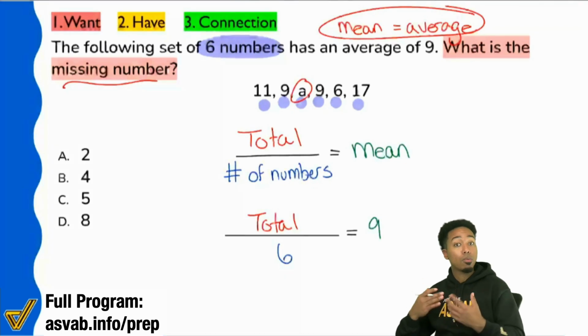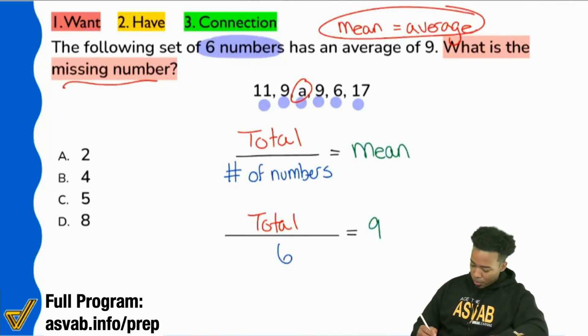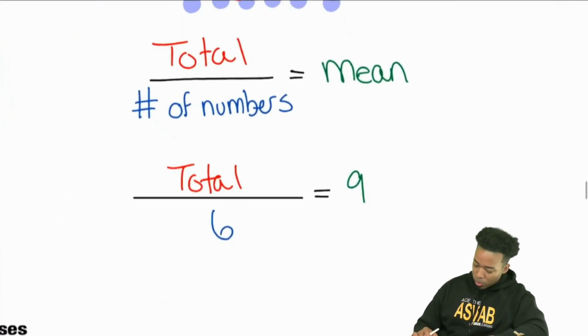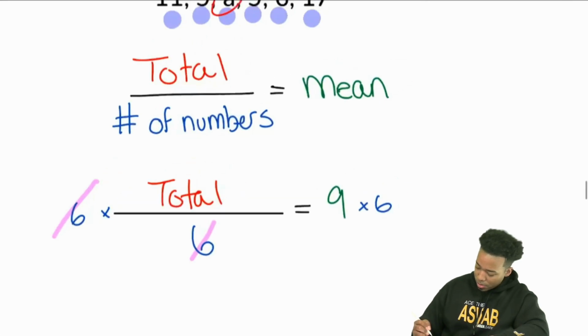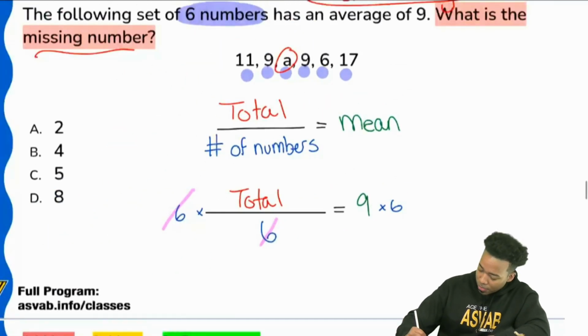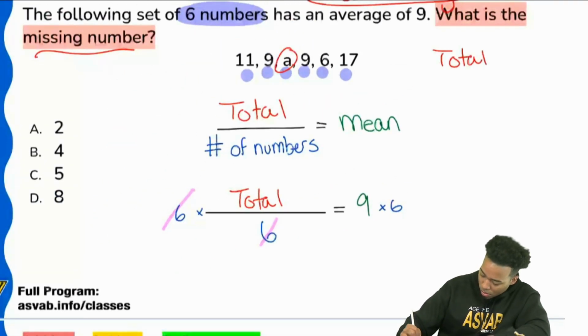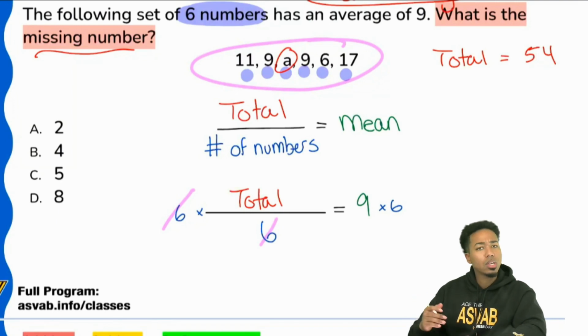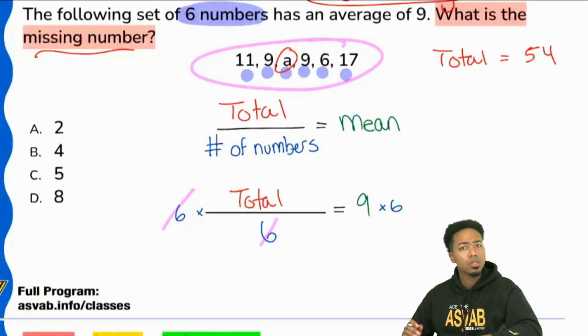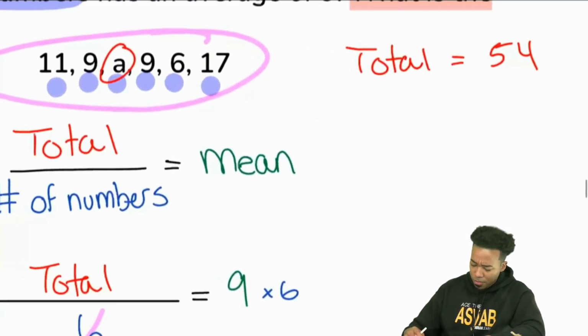And if you want to confirm it algebraically, sure, we'll go ahead and do it algebraically. We can multiply both sides by 6. And that's going to give us, right over here, cancels out. Our total needs to be 54. So when we take a look at the numbers as we have them, we need to have this group of numbers add up to 54.